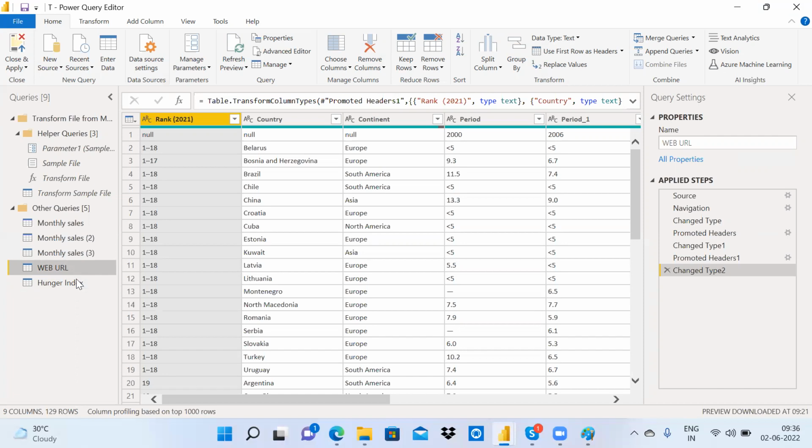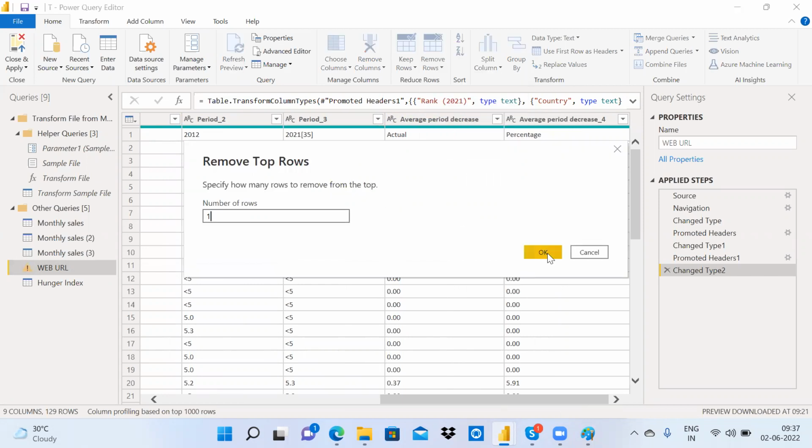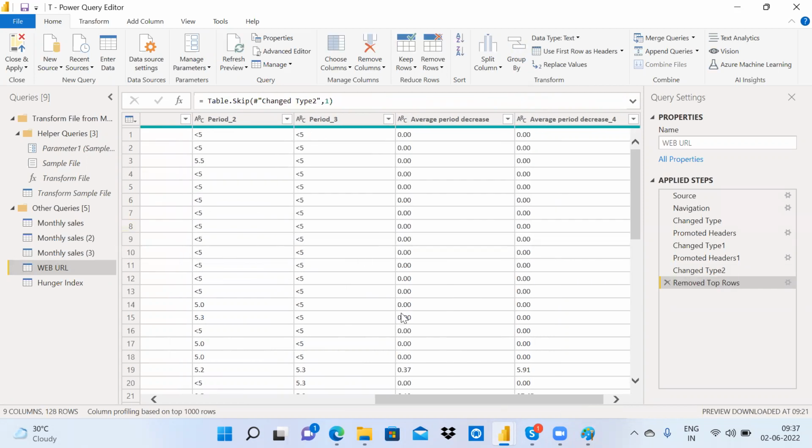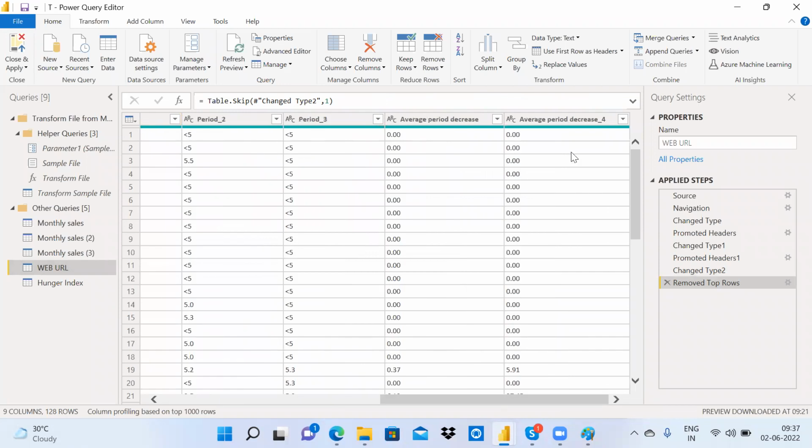As of now, we have changed the entire table, right? So for example, some steps are applied. Let's say I'm removing the first row. So just remove top rows. I'm removing the first row. This is one step I am applying in the existing table. This is the first step.